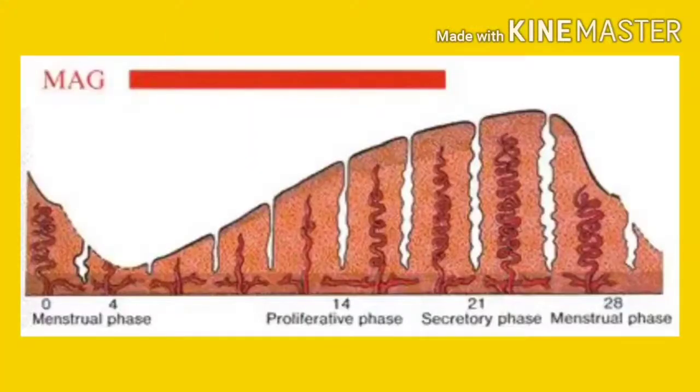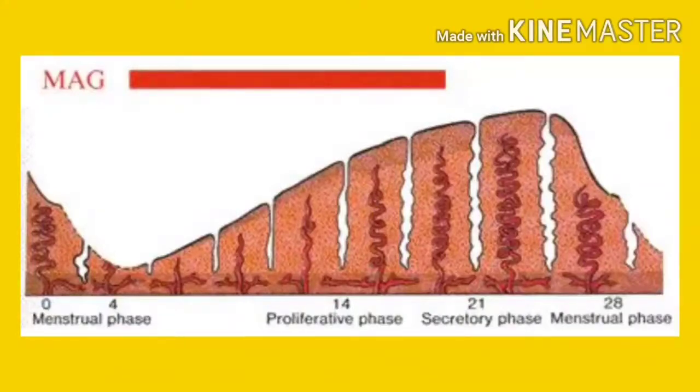This progesterone is very important for maintaining pregnancy. And if there is no fertilization, then this corpus luteum changes into the white scar known as the corpus albicans. This corpus luteum releases other hormones also, such as estrogen and inhibin.